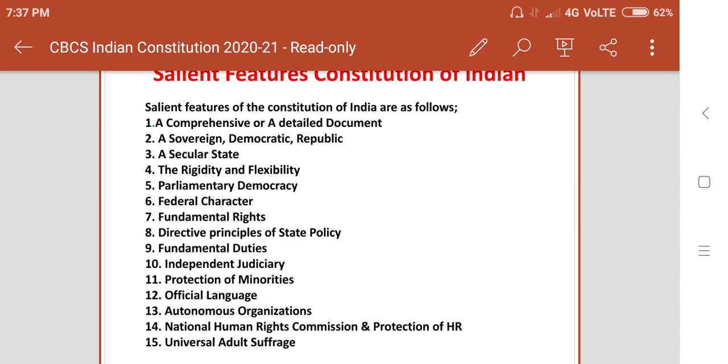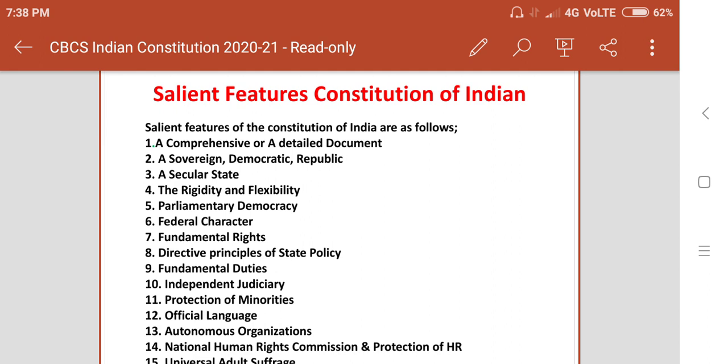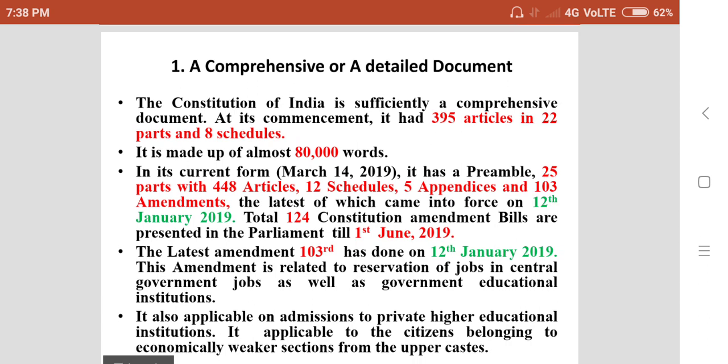And 15th, universal adult suffrage. So these are some of the important salient features which help us to know about the nature and structure of the Constitution of India. So let us discuss one by one the features of the Constitution of India.